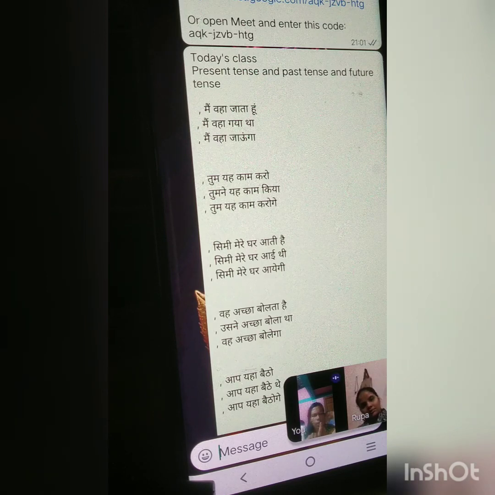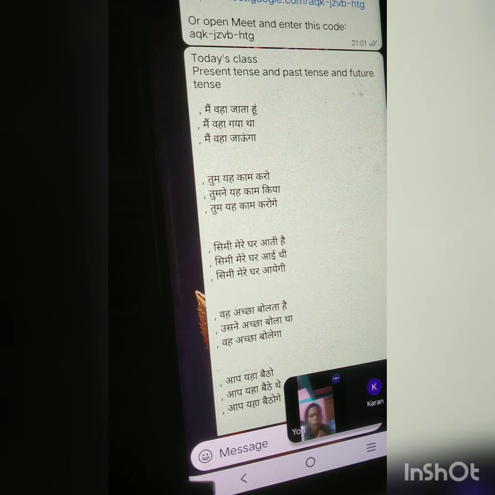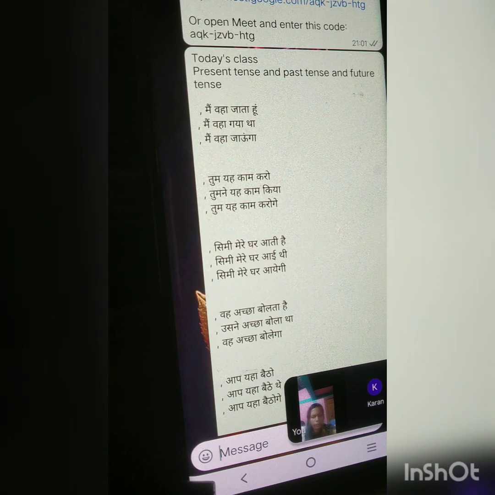First one is we should use shall or will, and the main verb would be in present form. That means I shall go there. Complete. Up to this much I think you have got to know. It's really a piece of cake for you till now.